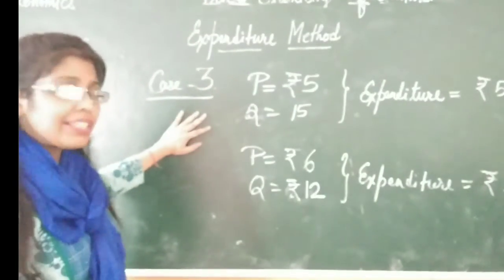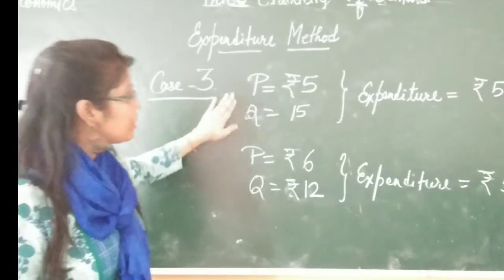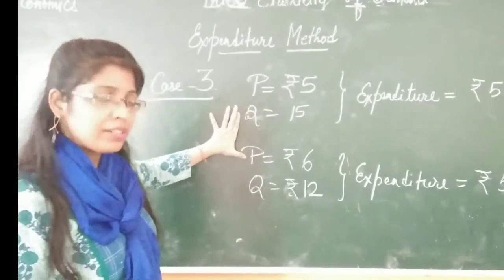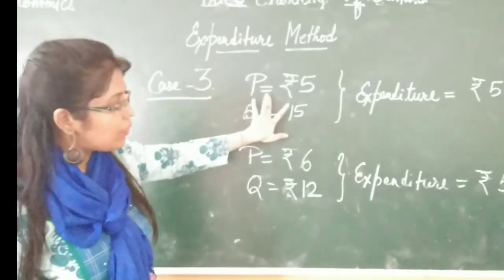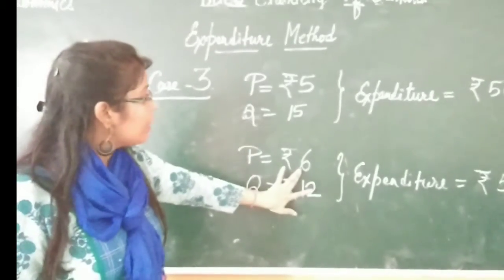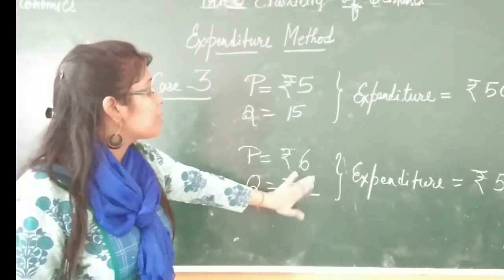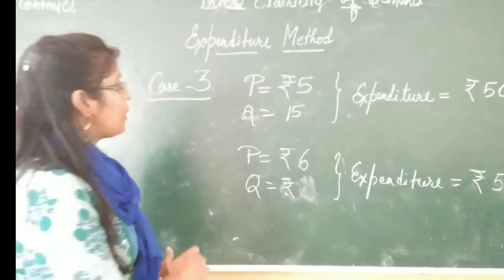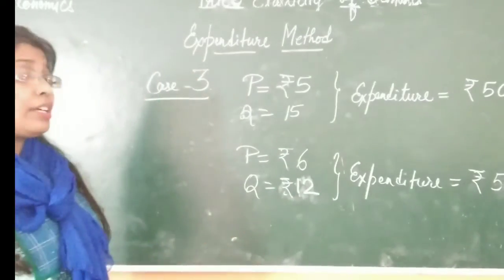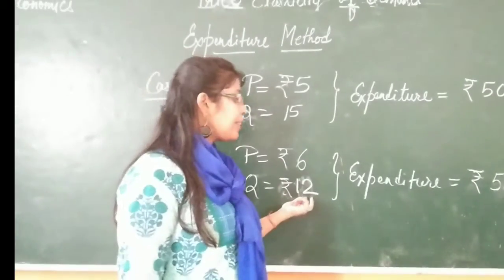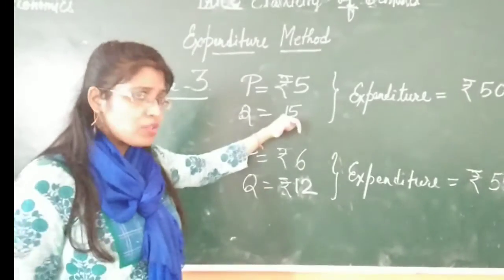So now this is the last case, student. Here again I am with the same price and quantity, and here a bit change. Here I have increased the price, as you can see. Earlier it was 5, now it is 6. Okay, now it is 6. So when price is increased, quantity is decreased. Just to make it clear, it was 12 only. So here quantity got decreased. This is law of demand, you have already studied.